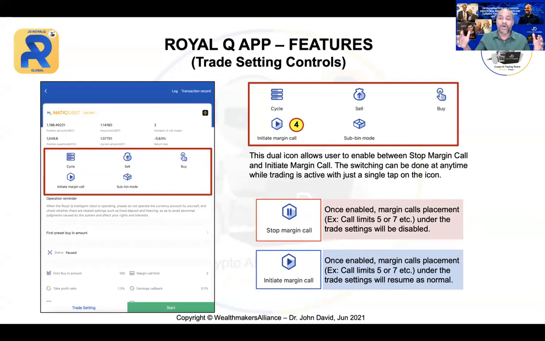Pause your calls, not pause the trading. The trading cannot be paused. Even if you pause the trading, when you start back again, the trading will start from the current market price, not from where you paused it. Please understand that. So you can use this function, but for us, we are using 2 calls. We actually don't really need to use the initiate margin call unless you follow the default setting.